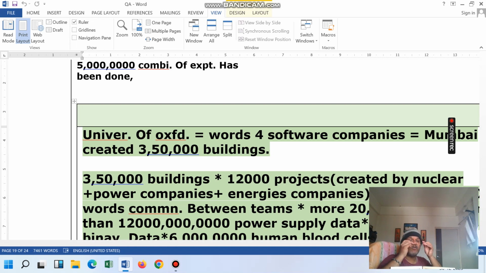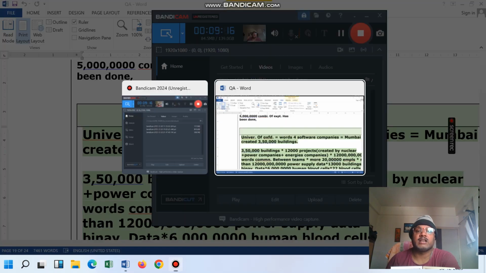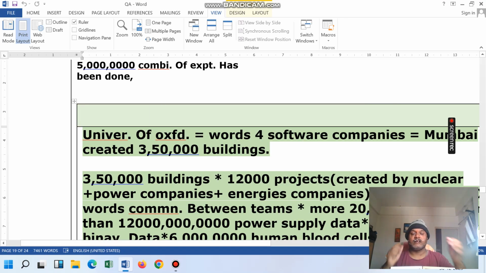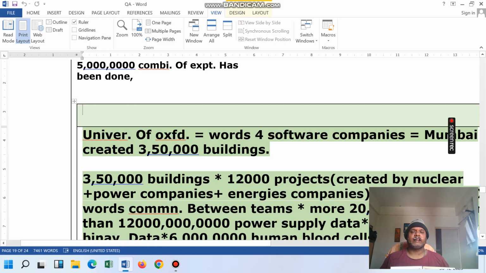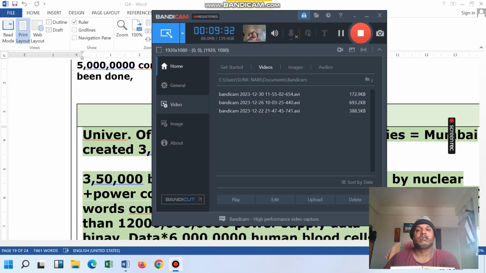A software company will only track the data they get. Other than that data, they are not going to track. So this 5 crore suddenly came from human clone data that was not able to be tracked. From where that data came, that was the story. That was the story.